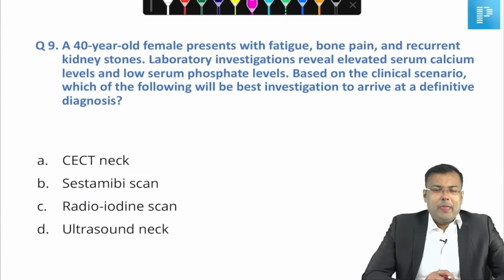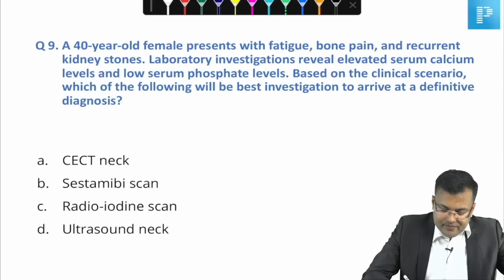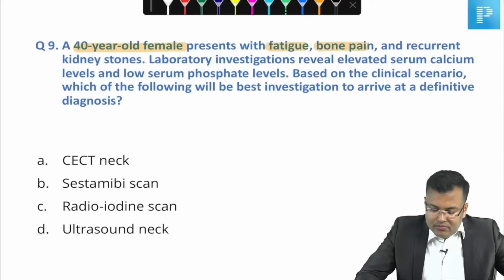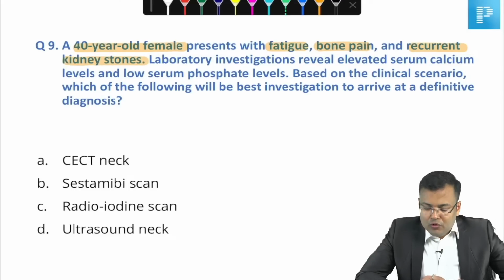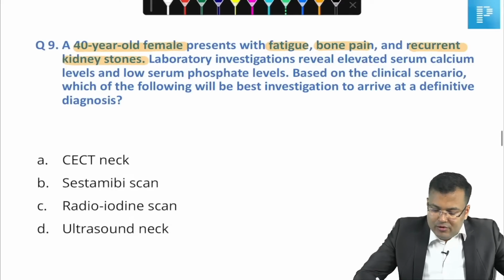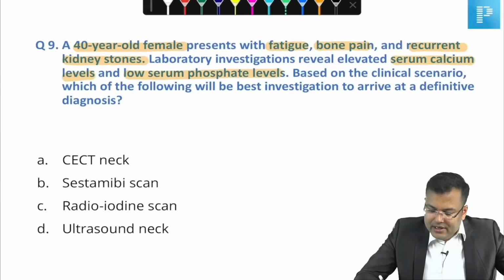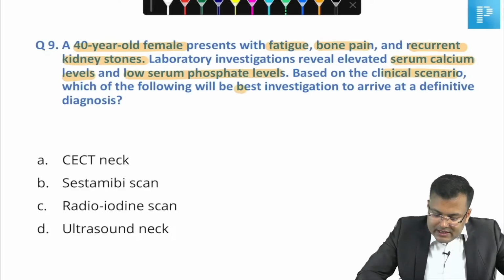Next question. Similar questions were asked previously many times. Tell me what is the correct answer. A 40 years old female presents with fatigue, bone pain, recurrent kidney stones. Fatigue overtones, painful bones, kidney stones, abdominal groans, psychic moans. You got the point? Laboratory investigation revealed elevated serum calcium and low serum phosphate. Based on the clinical scenario, which of the following is the best investigation to arrive at a diagnosis?